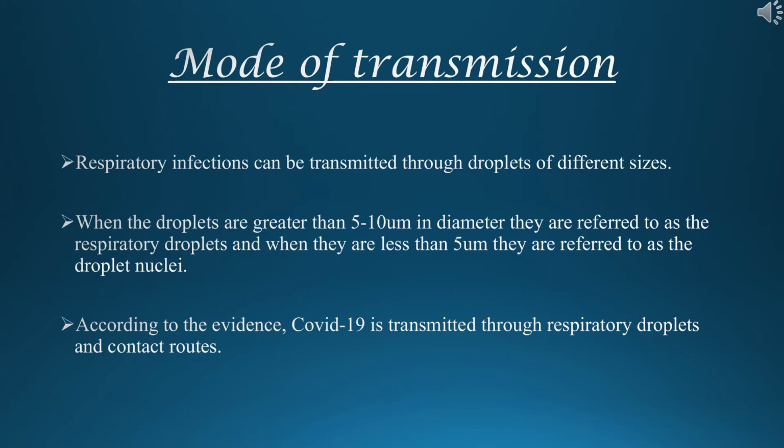Respiratory infections can be transmitted through droplets of different sizes. When the droplets are greater than 5 to 10 micrometer in diameter, they are referred to as respiratory droplets, and when they are less than 5 micrometer, they are referred to as droplet nuclei. According to the evidence, COVID-19 is transmitted through respiratory droplets and contact routes.